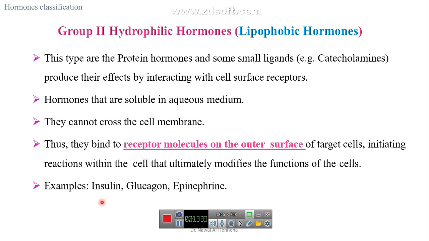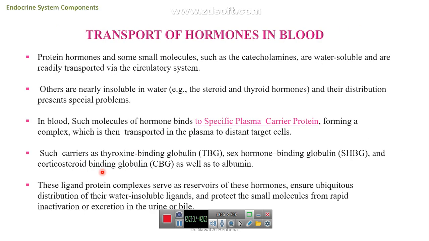Group 2 hormones, which are hydrophilic hormones. These hormones have receptors on the surface of the cells, and they cause alteration in the cells and act by the second messenger as we have seen before.